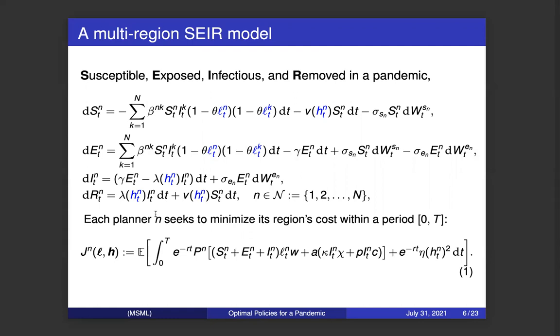The planner of each state seeks to minimize its region's cost within a time period. The cost is defined in equation 1. For each state, the first term represents the state's loss because of the lockdown policies. The second term represents the cost caused by the deaths of human beings. The third term represents the cost of the health policies such as vaccination.